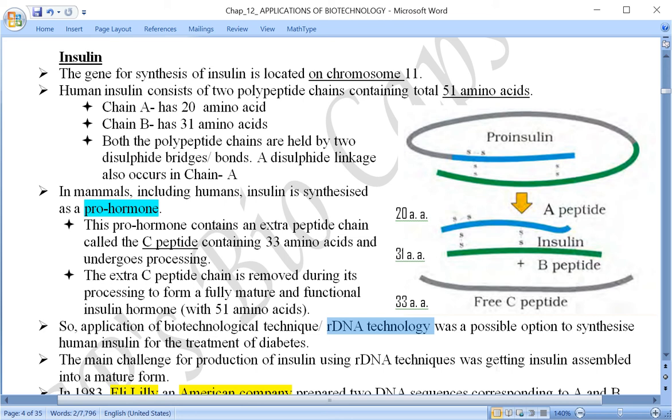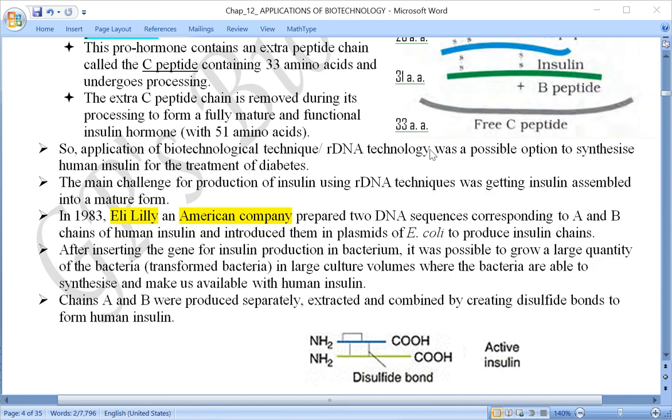coli. Now how to produce or how to synthesize this human insulin? There was a challenge here. The main challenge was that in the production of insulin by the use of recombinant DNA technology, how to assemble the mature form. That means how to attach or otherwise link the two chains of the polypeptide, chain A and chain B, how they should be linked.